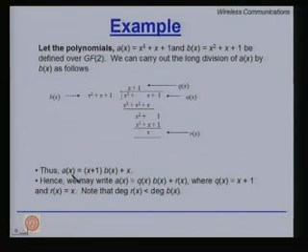Thus, a(x) here is (x plus 1) times b(x) plus x. This is the division algorithm of the polynomial ring. Please note that the degree of r(x) must be less than the degree of b(x), which is 2. Fine. That is all there is to it.